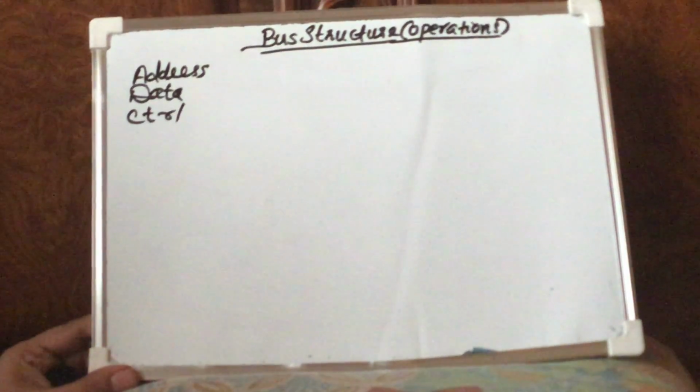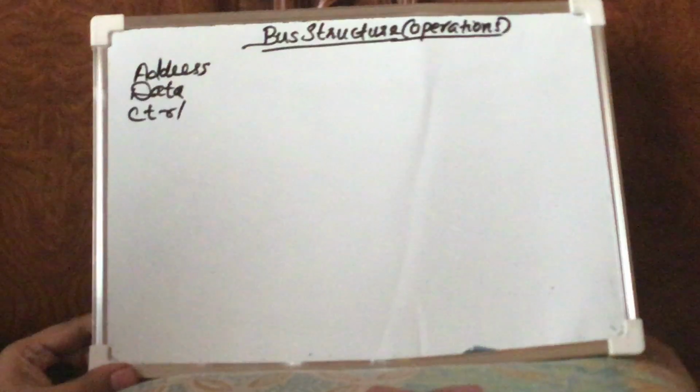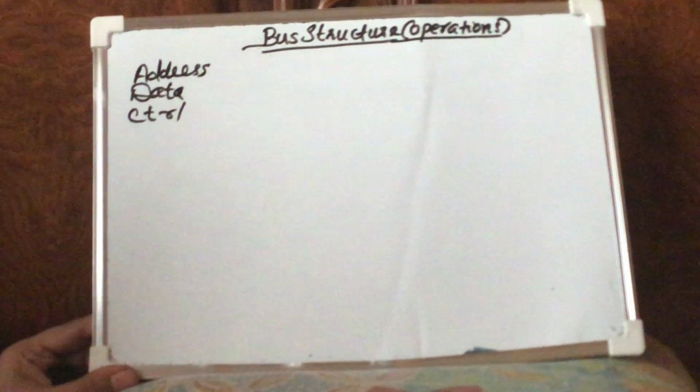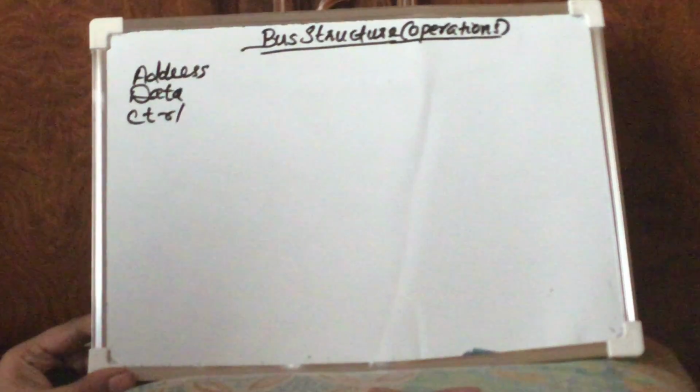As the name specifies itself, the address bus is responsible for transmitting addresses, the data bus is responsible for transmitting data, and the control bus is responsible for transmitting control signals. All these important basic concepts we have already covered in the last video itself.